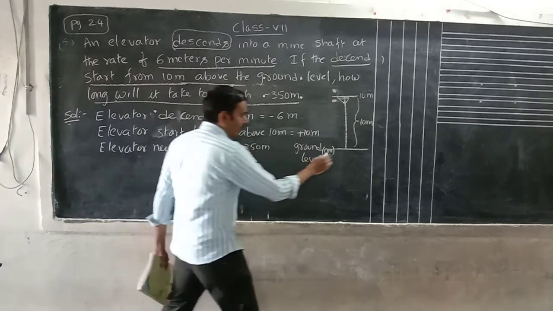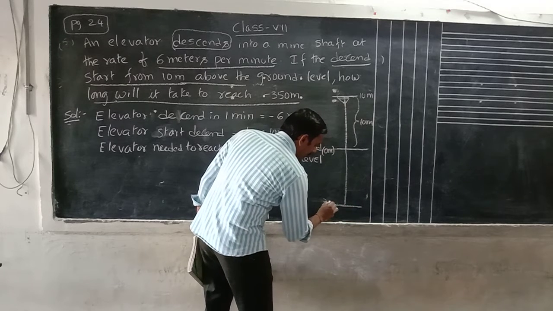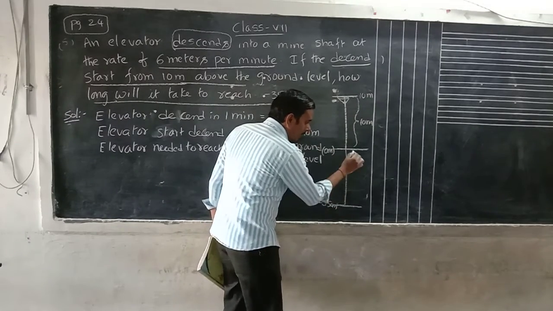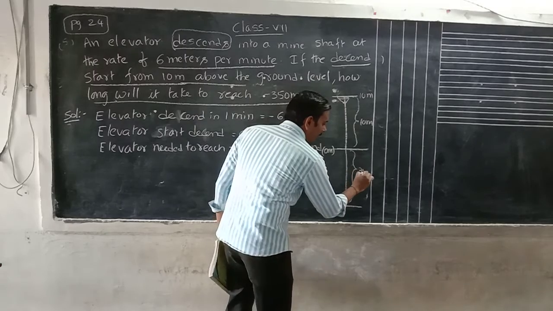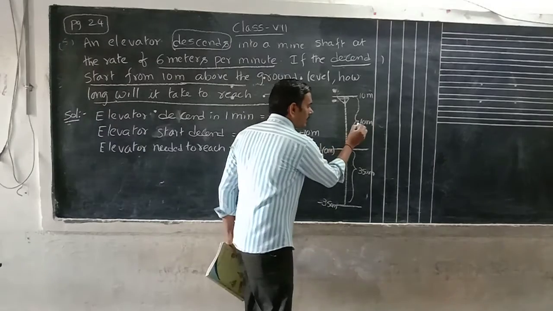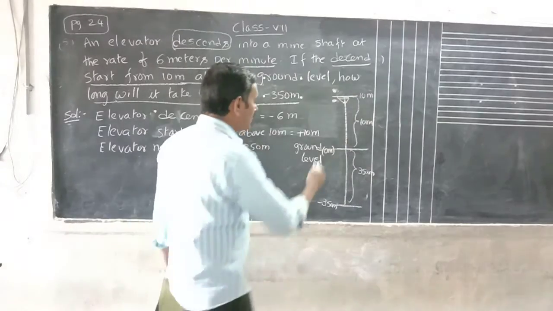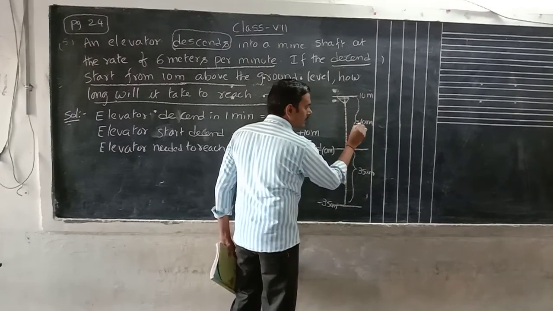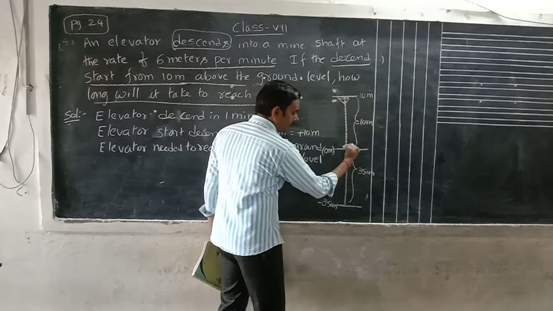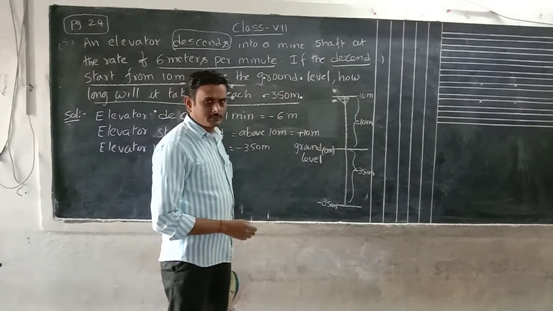Next, up to which point will it travel? It will travel to minus 350 meters. From ground level to this point, how much distance will it travel? 350 meters. Descending means the height decreases. How much does it decrease to reach 0? Minus 10 meters. From 0 to 350, how many meters will it decrease? Minus 350 meters.